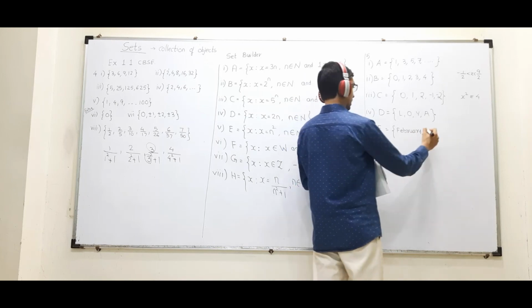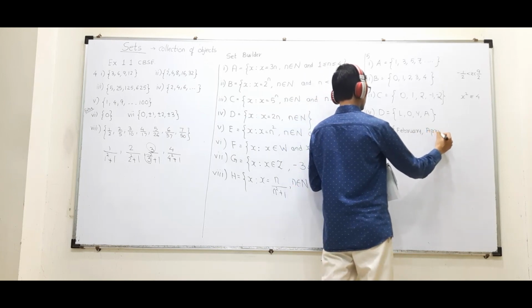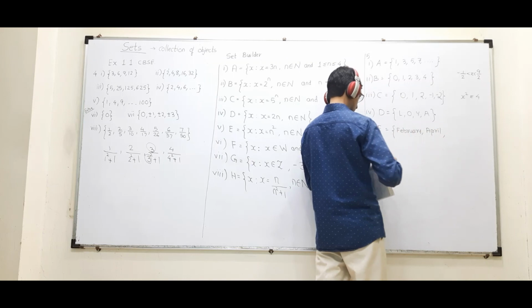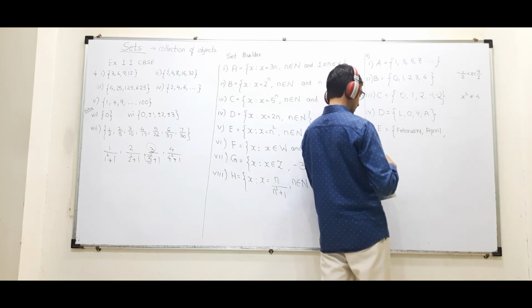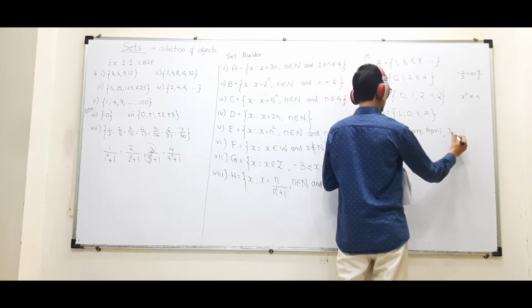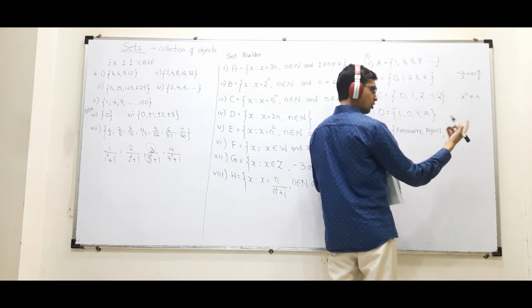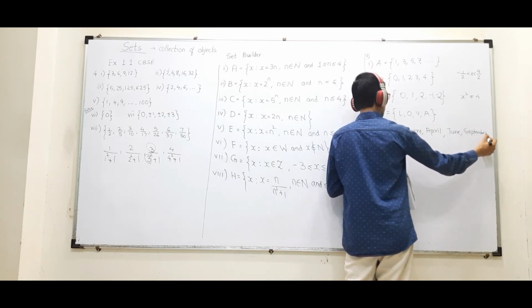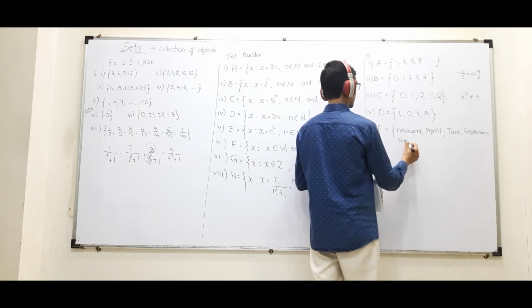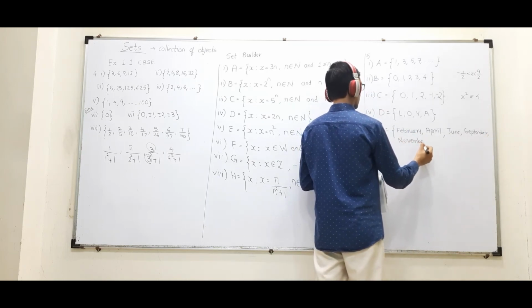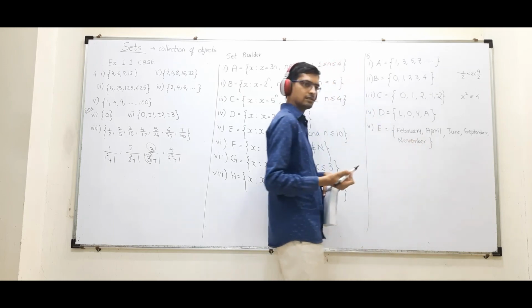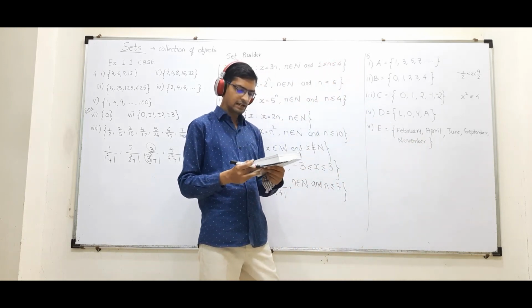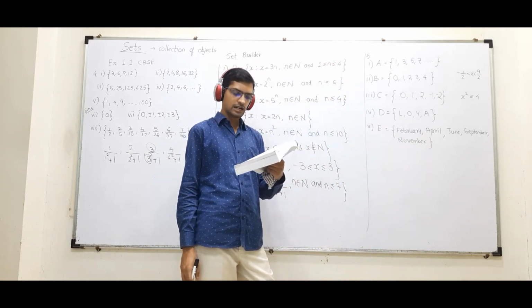March में 31, April. जनवरी, फरवरी, मार्च, अप्रैल, मई में 31 आएगा. जून, जुलाई नहीं, अगस्त नहीं, सितंबर, then November. These are the months where there are not 31 days. Correct.